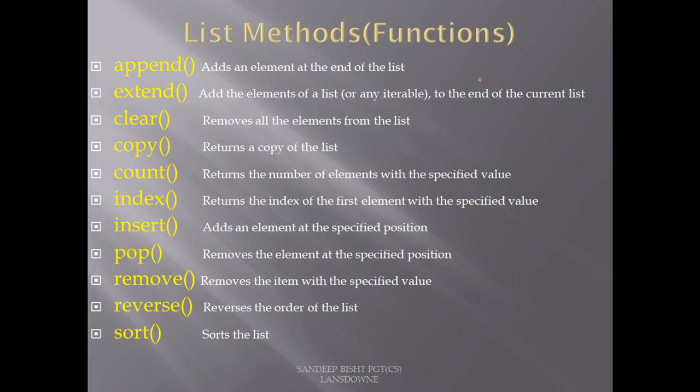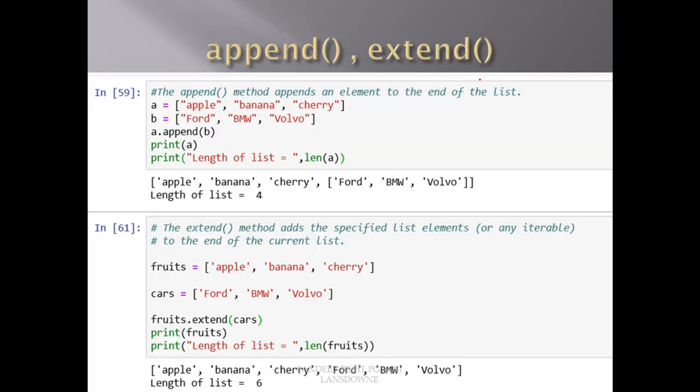What I have done is run these methods in my Jupyter notebook, and I have pasted the screenshots. So let's go through those screenshots. First, the append method. Now what does this append method do? This append method appends an element to the end of the list. So it appends an element to the end of a list.